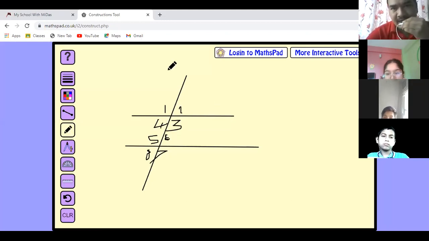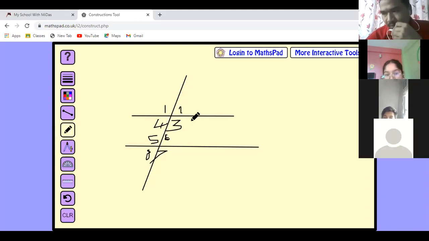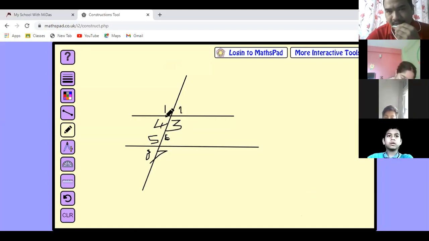Among these 8 angles, 4 angles are formed outside the pair of lines. How many angles are formed outside? 4. Yes, 4. Good. 4 angles are formed outside. Can you tell which angles are formed outside?